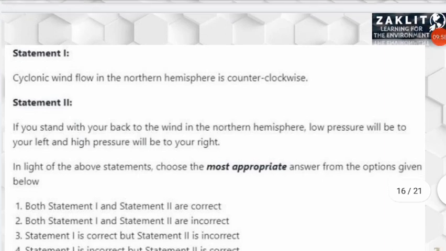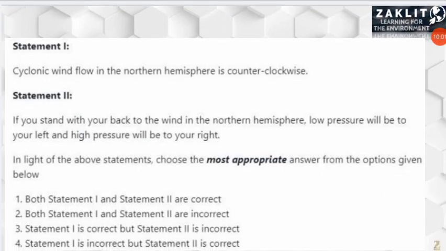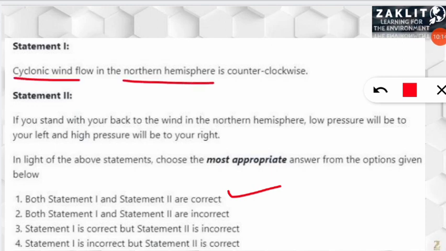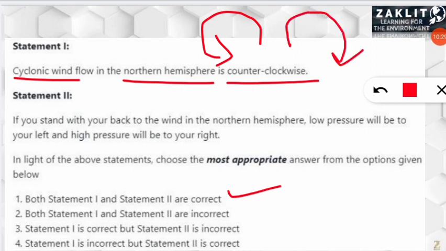The next question was, two statements were given on the geological topic, and we had to identify the correct statements. So here the correct option will be option number 1. That means both the statements are correct. So let's see what the statements are. Cyclonic wind flows counter-clockwise in the northern hemisphere. So the direction of cyclonic wind in the northern hemisphere is anti-clockwise, and you should remember gyres are also a kind of wind which have the opposite direction to the cyclonic wind. So gyres, G-Y-R-E, move clockwise in the northern hemisphere, whereas cyclonic winds move anti-clockwise. Similarly, it will be opposite in the southern hemisphere.